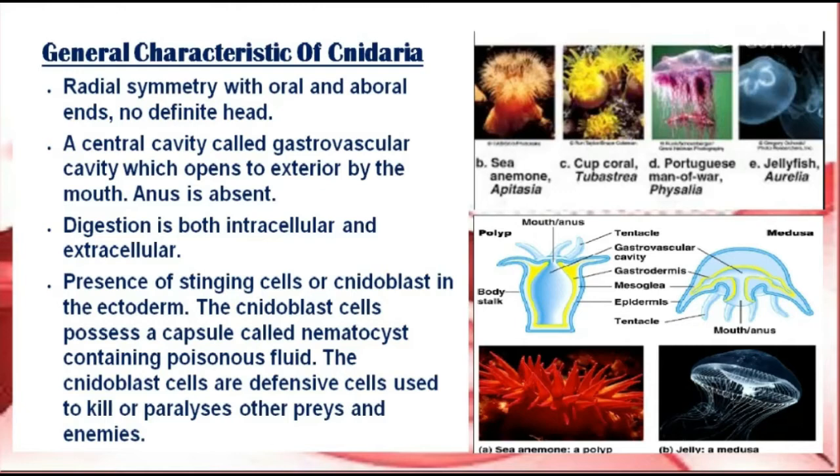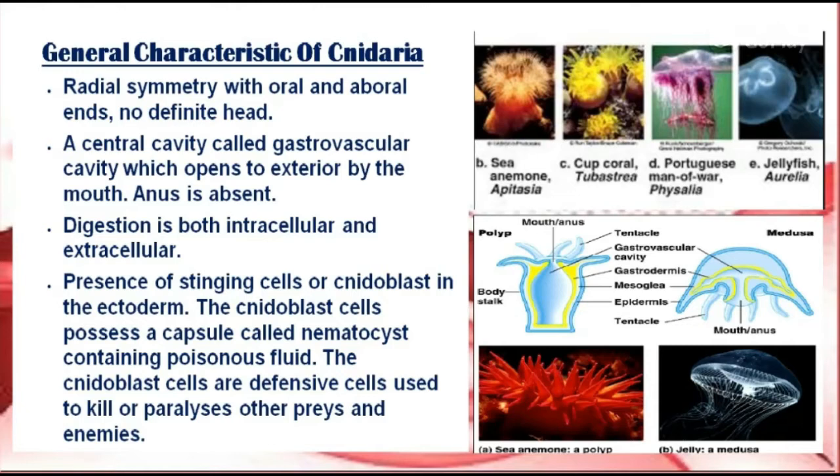Next, radial symmetry with oral and aboral ends, no definite head end. A central cavity called the gastrovascular cavity opens to the exterior by the mouth; anus is absent. Digestion is both intracellular and extracellular. Next is the presence of stinging cells or cnidoblasts in the ectoderm. The cnidoblast cells possess a capsule called nematocyst containing poisonous fluid. The cnidoblast cells are defensive cells used to kill or paralyze prey and enemies.